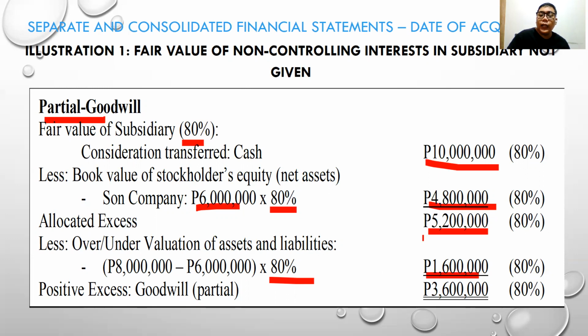So the difference between the allocated excess and the valuation over or undervaluation of the net assets of Sun Company is what we call goodwill. This is partial goodwill, because it is based only on the 80%. And please take note that when using the partial goodwill method, we do not allocate any goodwill to the non-controlling interest. But we will still compute for the non-controlling interest.